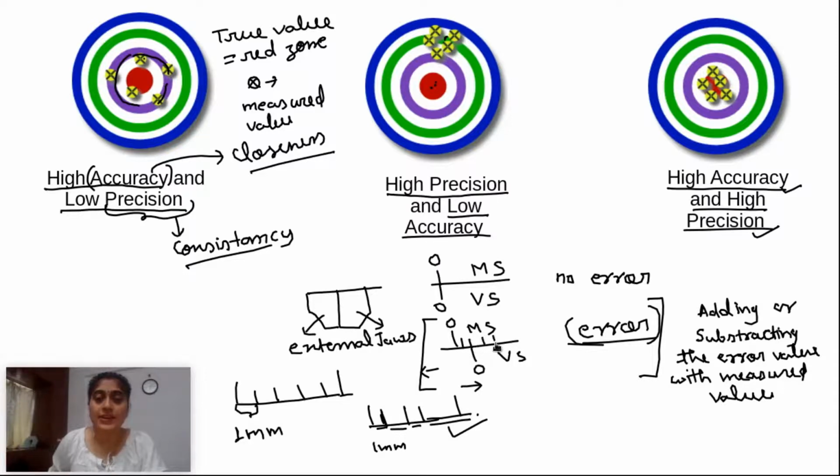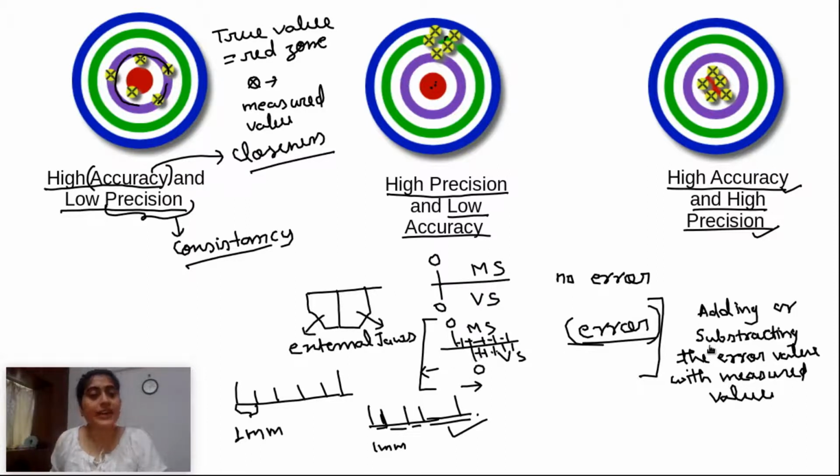Whatever gap is there, that always has equal gaps. Whatever gaps are in a vernier scale, they are equal gaps. So precision is correct. When it was manufactured, they made a good precision instrument. They did not make any such mistakes. So it has good precision, but just due to the number of times we have used it, it is no longer getting accuracy. The value we are measuring is not close to the true value.